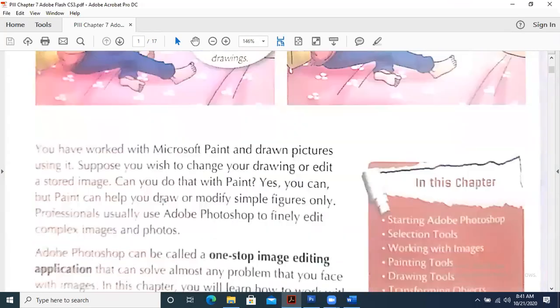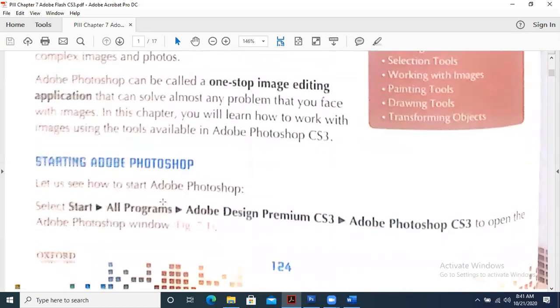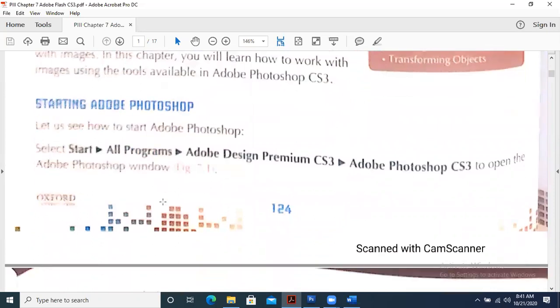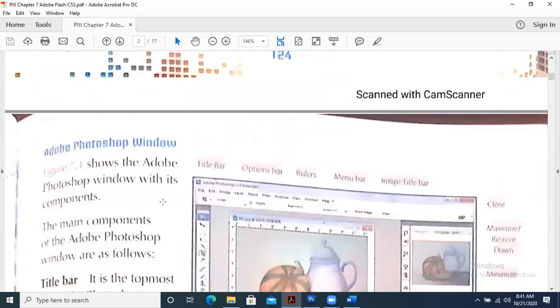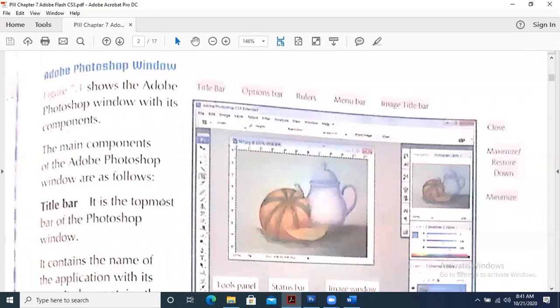How to open a file, how to save as. What will be the extension of the file of Adobe Photoshop? Just raise the hand and let me know. What will be the extension of the Adobe Photoshop file? Yes, quickly raise the hand and let me know. Extension of a file that you save in Adobe Photoshop. Yes, Kamlesh.